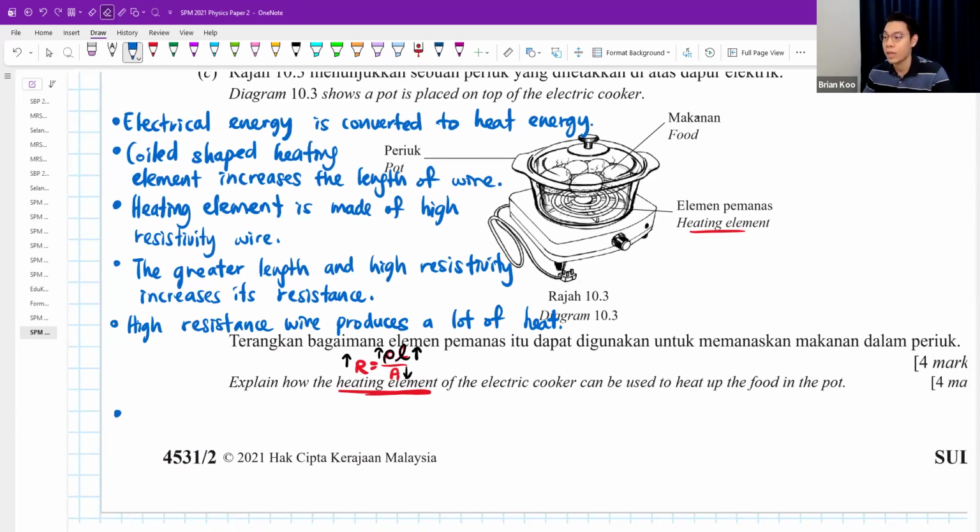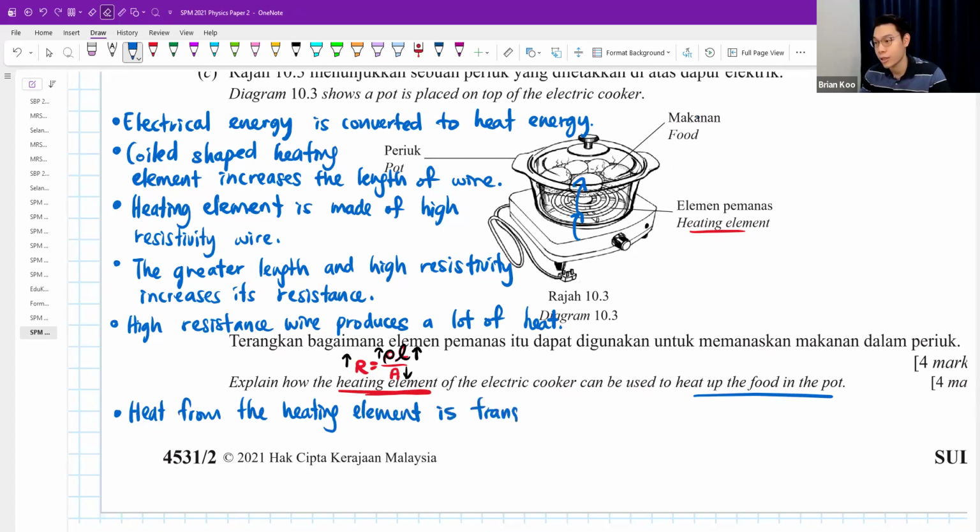Finally, how do you heat up the food? When the wire is hot, the heat will transfer to the pot and then transfer to the food. Heat from the heating element is transferred to the pot, then to the food.